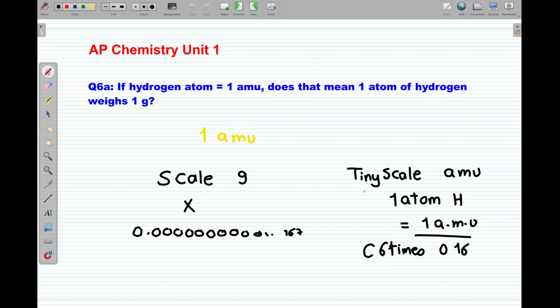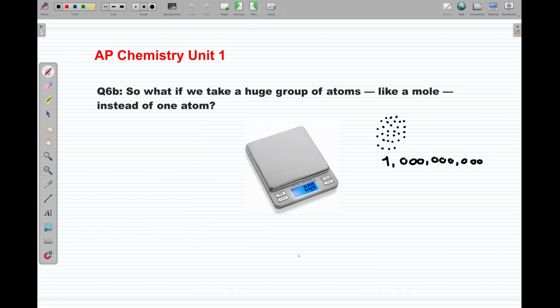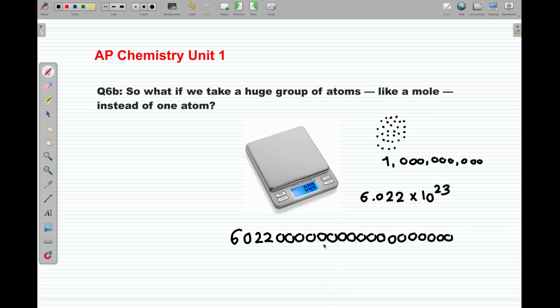So I have now not one atom, I have millions and millions and millions of atoms. What do you think I can use it for? I will still try to put it on the scale, it will fail. Only when I put a very big number, this number is called 6.022 times 10 to the power of 23. How many zeros are there? Is this a small or big number? It's a very big number. Why did you have to put all this big number? Because when you get this big count of atoms, only the scale can finally see it.